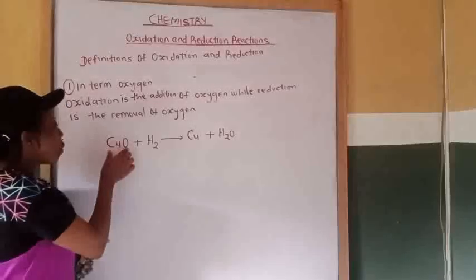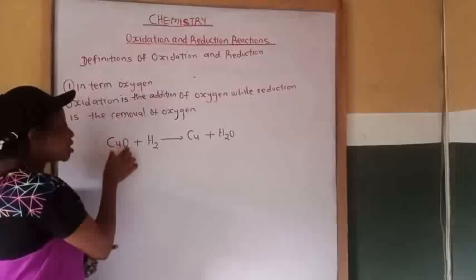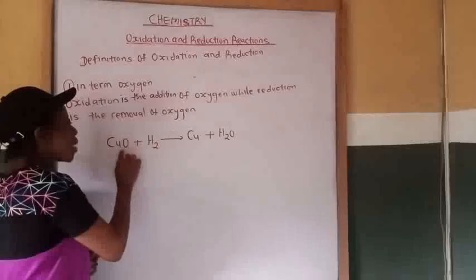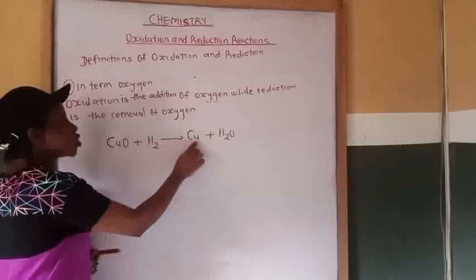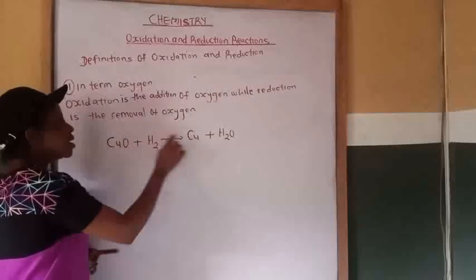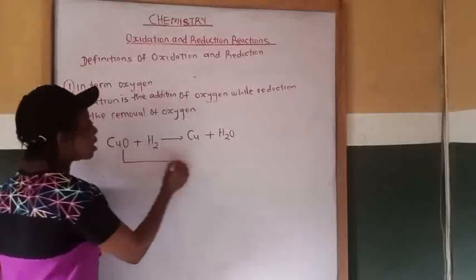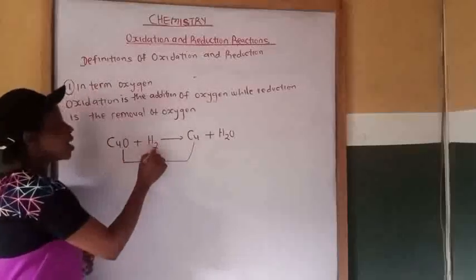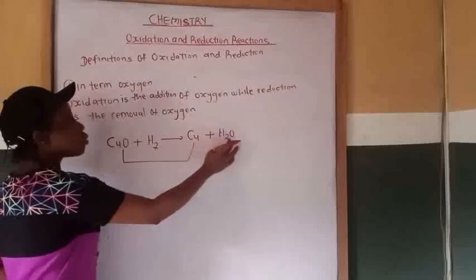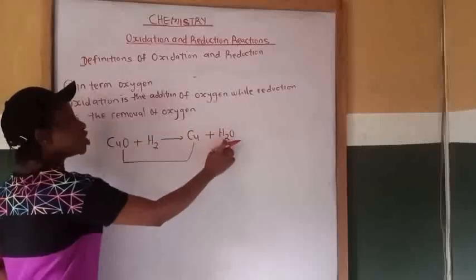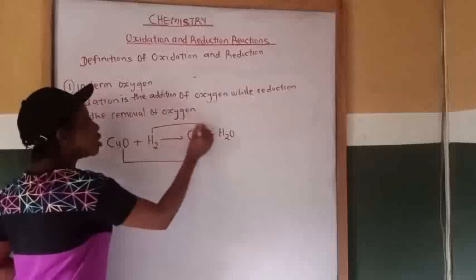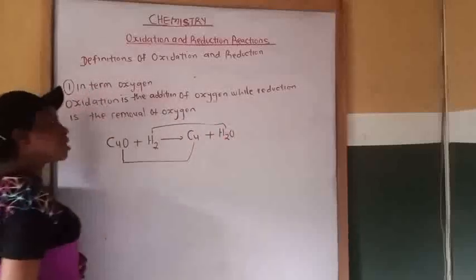Let's look at copper oxide. We can combine copper oxide with copper because there is copper here and copper here. So let's combine copper oxide and copper. Now water and hydrogen: there is hydrogen here, so they have something in common. So we combine them together.